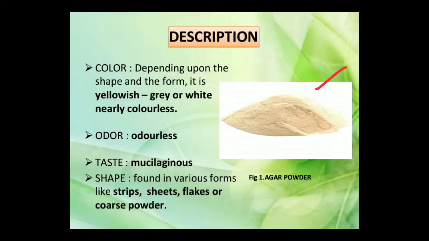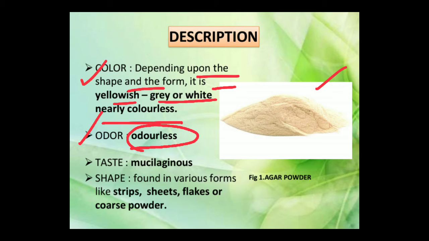This is how the agar powder looks like. If we go for the macroscopic characters, the color depends upon the shape and the form. It is yellowish to grey or white or nearly colorless. It is odorless. The taste is highly mucilaginous because it contains mucilaginous substances. It is found in various forms like strips, sheets, flakes or coarse powder.